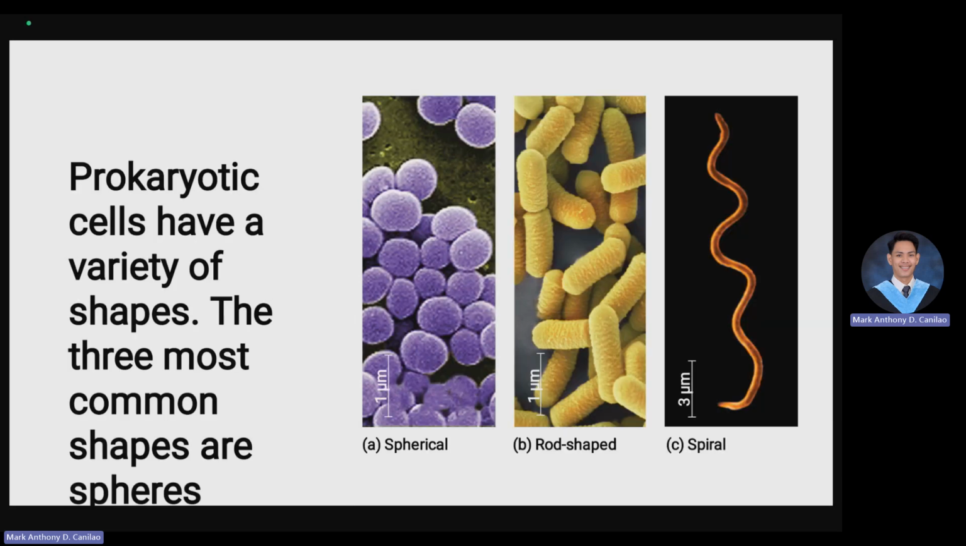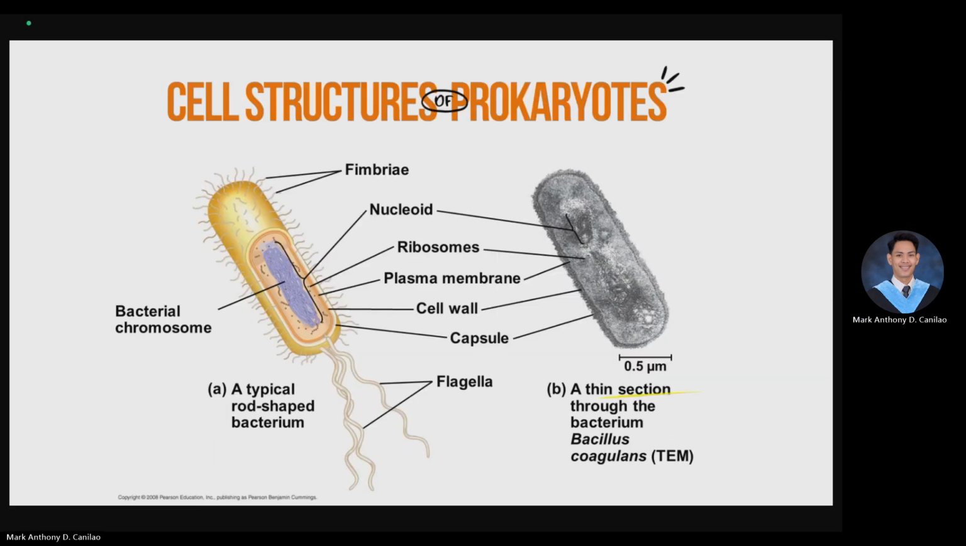So we talk about the structure of a prokaryotic organism. I think this has already been discussed to you. It is composed of fimbriae, a projection outside of the cell membrane, the nucleoid region wherein the DNA is located, the ribosome that helps in protein synthesis, the plasma membrane, the cell wall, the capsule, and also the flagellum. You can see at the left side of the screen, the darkened part is a thin section of Bacillus coagulans under the electron microscope. So here are some of the parts that have been discussed to you.